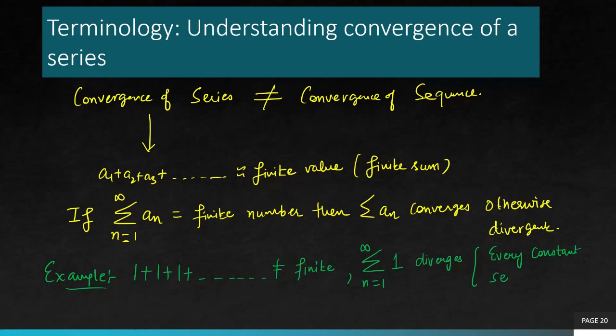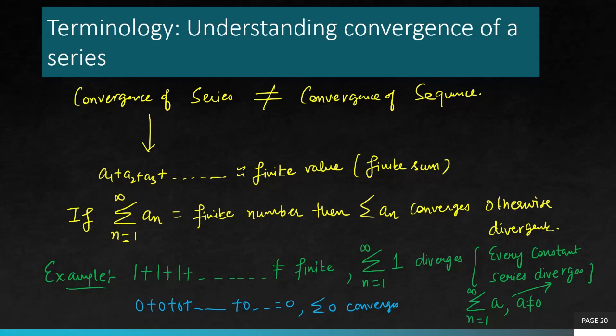Every constant series is always a divergent series. Summation an, where an is a constant a, where that is a non-zero number, then it diverges. Of course, if it is 0, then it's not going to diverge because 0 plus 0 plus 0 is a finite number. You keep adding 0 to itself infinitely many times, it definitely gives you a finite number. So summation 0 is convergent, but everything other than 0, if there's a constant, it's divergent.